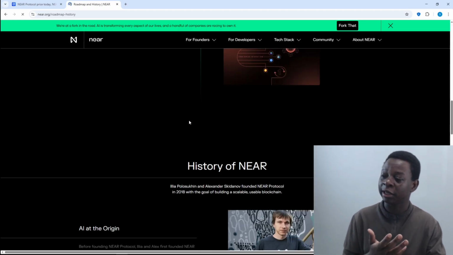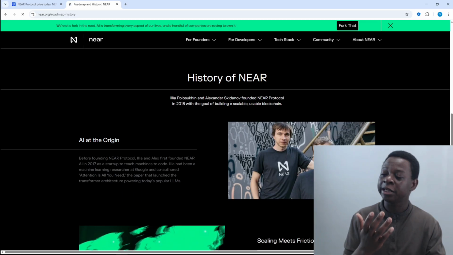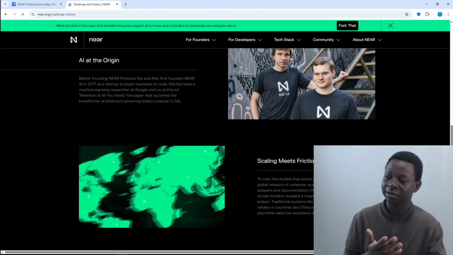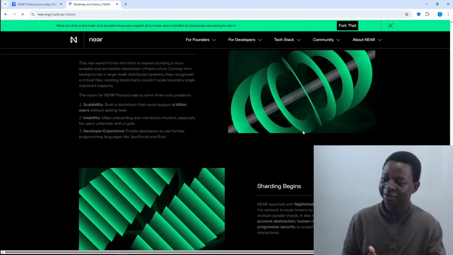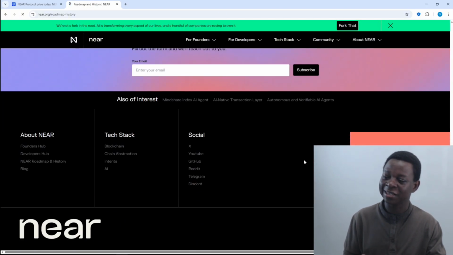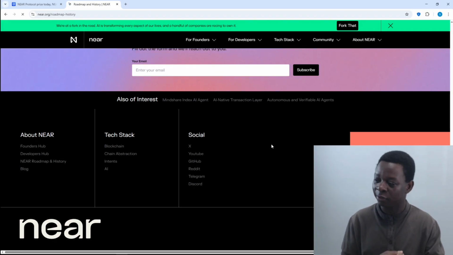Chain abstraction, NIA intent. You can see all here. History, where they started from. You can see they have an AI origin. You can see the founders. They don't fear to show you their face. And you can see this means that that is a coin you can actually work with.